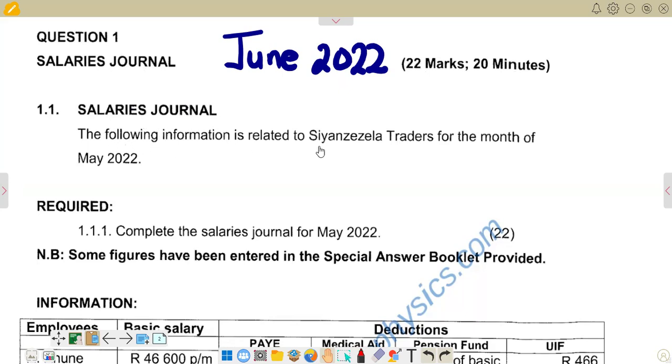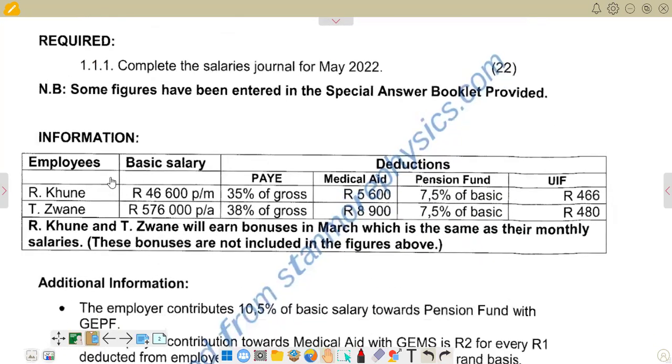It reads: the following information is related to Sians and Zela traders for the month of May 2022. On the required part, that is first part 1.1.1, it says complete the salaries journal for May 2022, and we have got 22 marks. Then NB, some figures have been entered in the special answer booklet provided, which means we've got an answer book that we need to complete. Then beneath that, we are given information whereby we've got a column for employees, basic salary, pay as you earn, which is PAYE, medical aid, pension fund, and UIF. Then we are seeing that the deduction section is starting from PAYE to UIF.